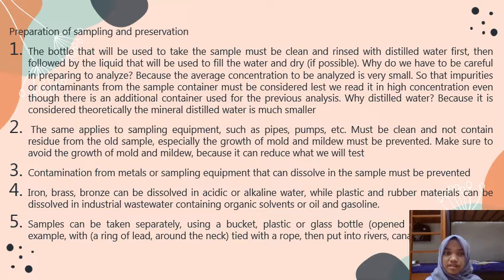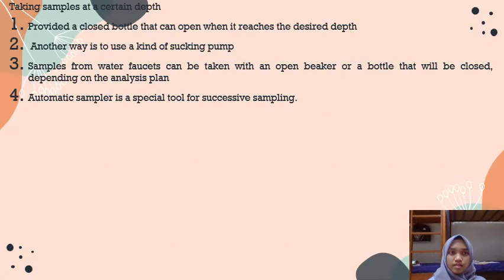Number 5. Sample can be taken separately using a bucket, plastic or glass bottle, open and wait. And then take sample at a certain depth. Provide a closed bottle that can open when it reaches the desired depth. Another way is to use a can or side pump.